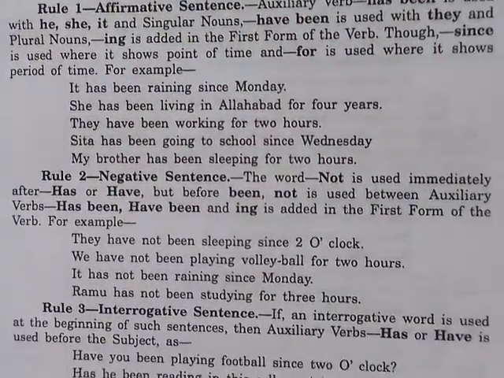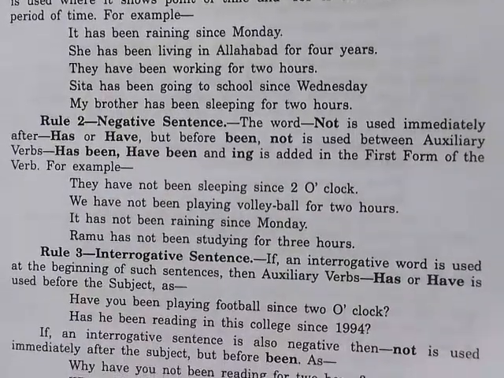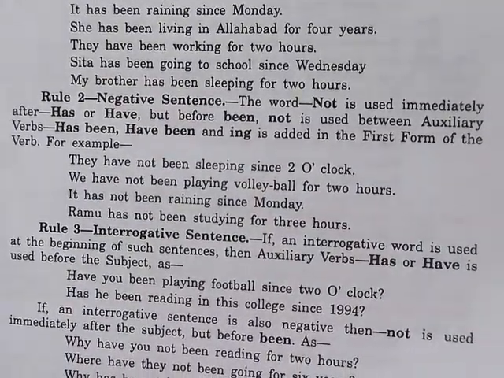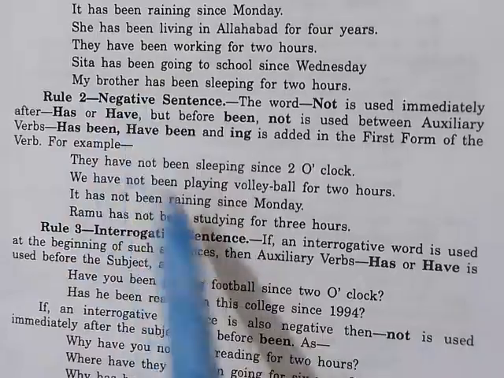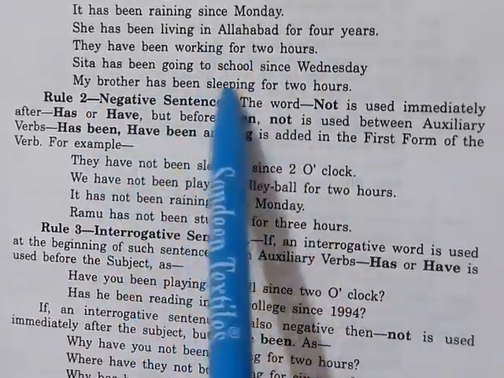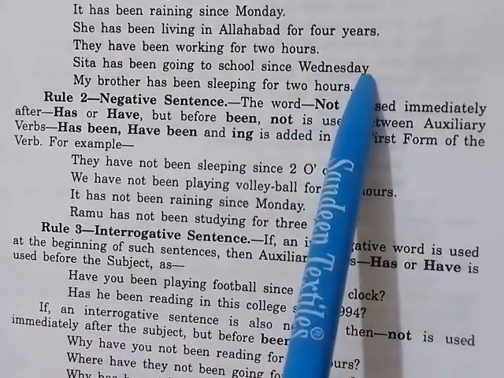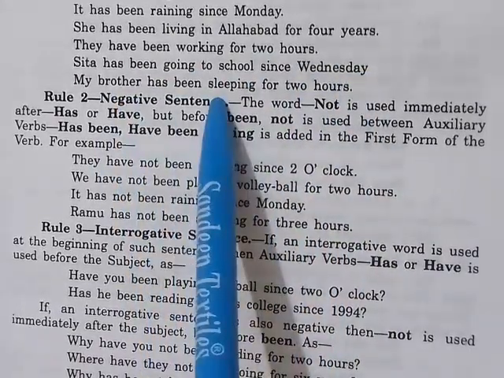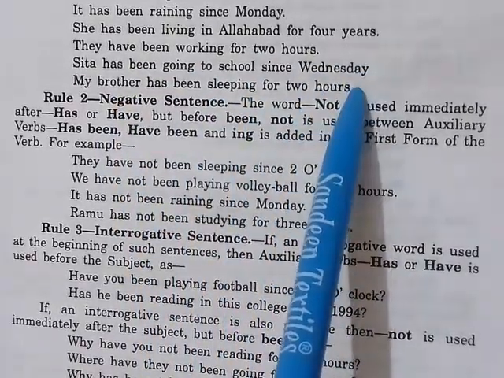For example, it has been raining since Monday. She has been living in Allahabad for 4 years. They have been working for 2 hours. Sita has been going to school since Wednesday. My brother has been sleeping for 2 hours.